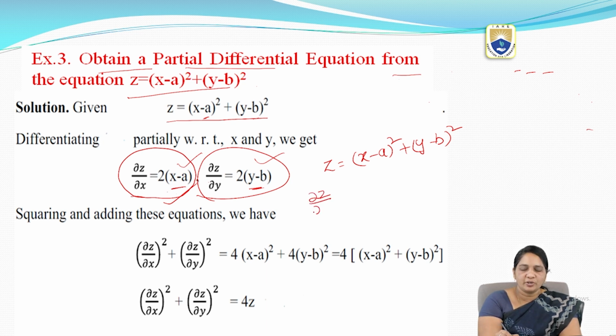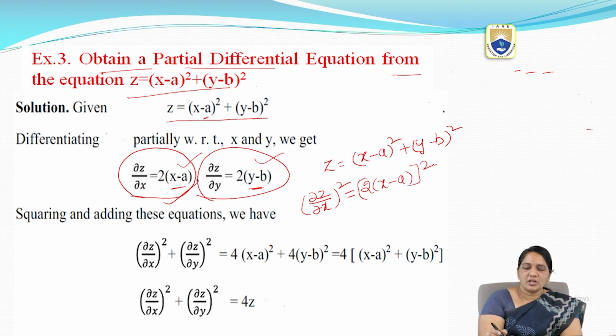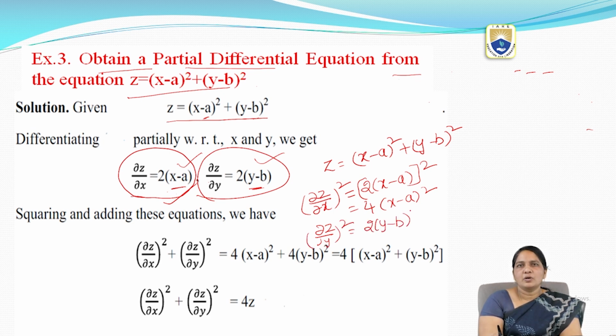So (dou z by dou x) whole square equal to (2 into (x minus a)) whole square, so this value I got 4 into (x minus a) whole square. Now, (dou z by dou y) whole square equal to (2 into (y minus b)) whole square, so now I got 4 into (y minus b) whole square.